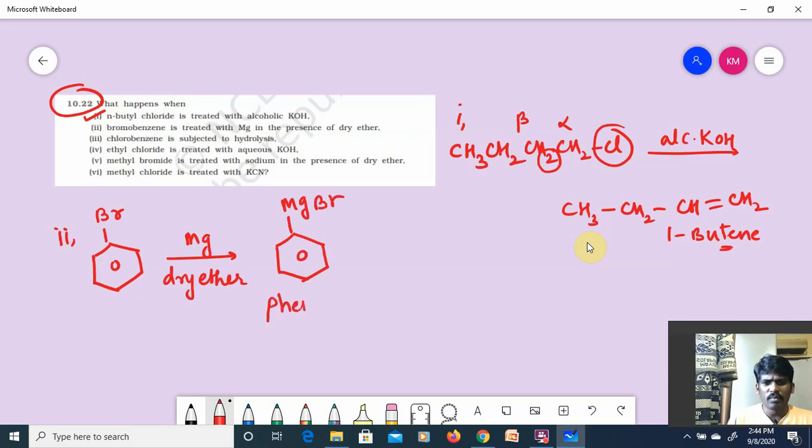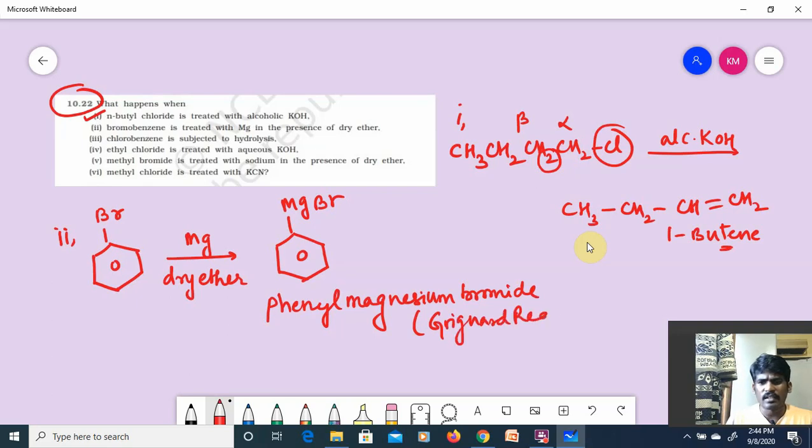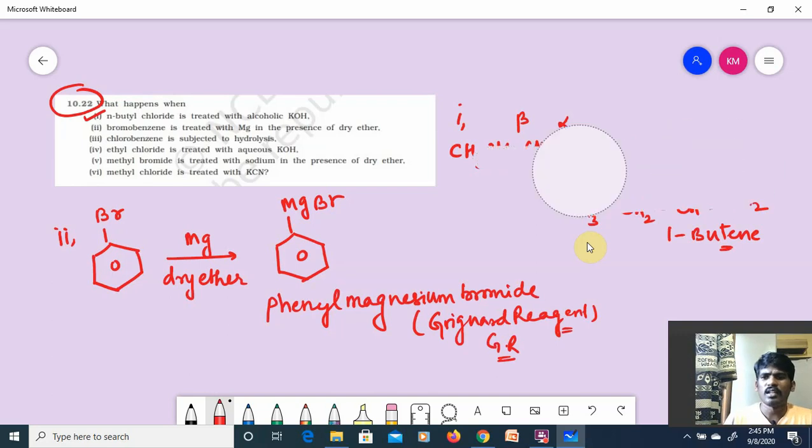It will give phenyl magnesium bromide. This phenyl magnesium bromide is called a Grignard reagent, guys. Understood the point, guys? Is it clear for you? Yes or no? All these reactions now you are familiar with.